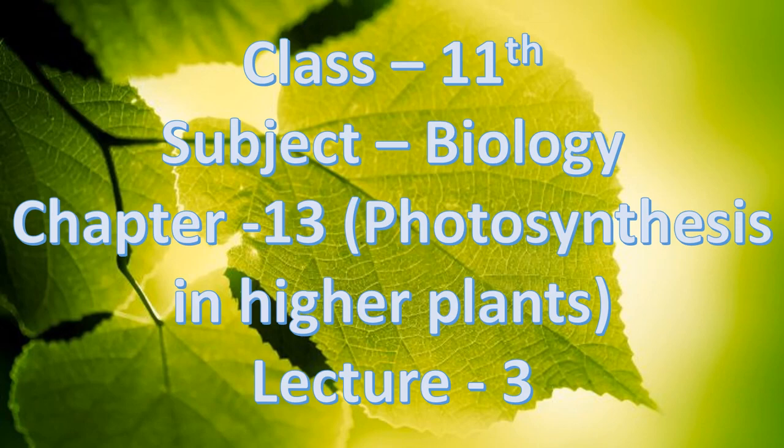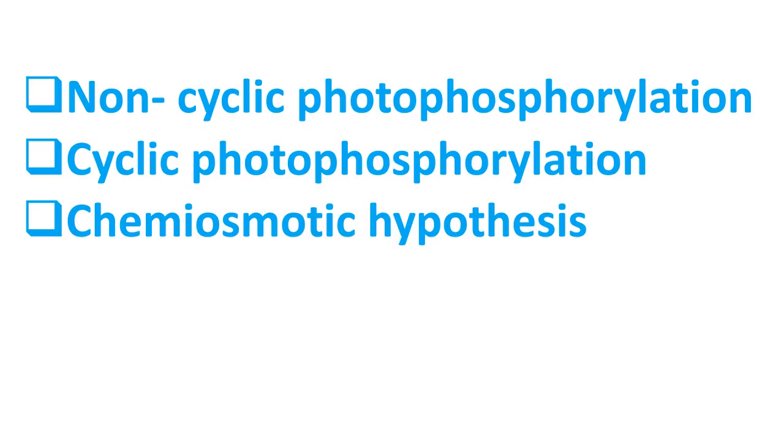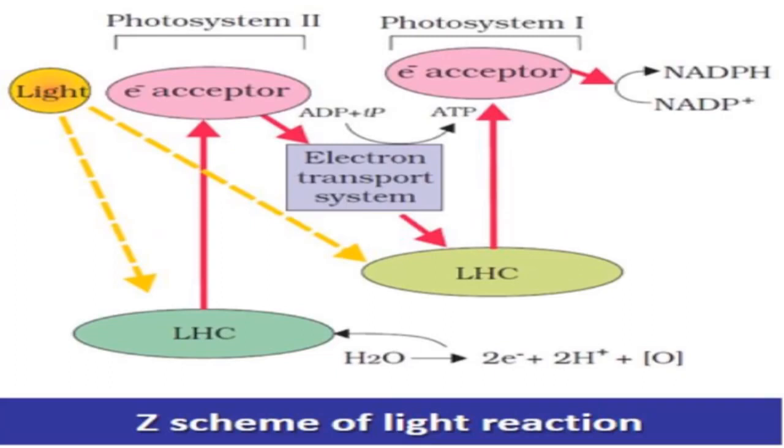Students, this is 11th class biology chapter 13, photosynthesis in higher plants, and this is lecture number 3 of this chapter. Topics that we will discuss today are non-cyclic photophosphorylation and cyclic photophosphorylation, and after that we will discuss the chemiosmotic hypothesis. This Z scheme of light reaction that you have done in the previous lecture is representing non-cyclic photophosphorylation.